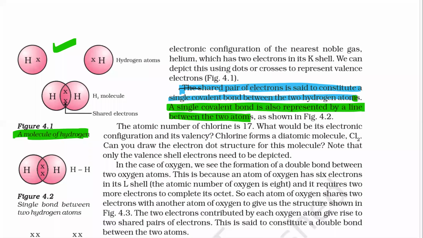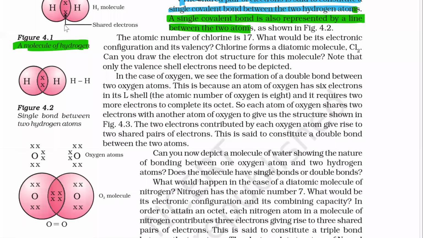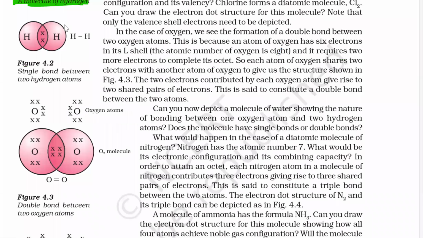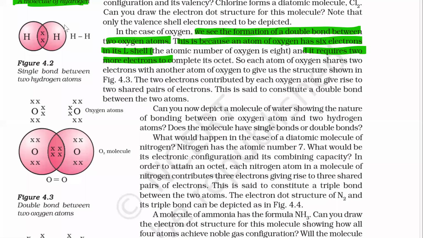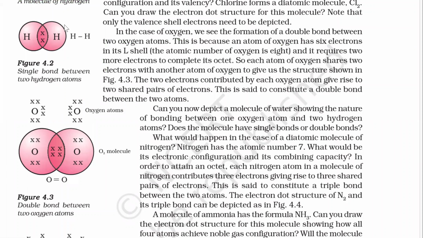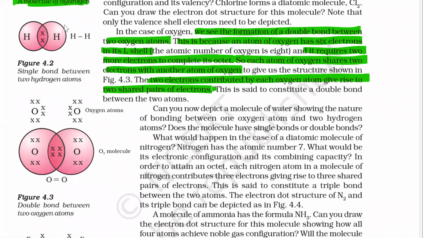Okay. Now, in case of oxygen, we see the formation of a double bond between the two oxygen atoms. This is because an atom of oxygen has 6 electrons in its L shell and it requires 2 more electrons to complete its octet. So each atom of oxygen shares 2 electrons with another atom of oxygen. The 2 electrons contributed by each oxygen atom give rise to 2 shared pairs of electrons. This is said to constitute a double bond between the two atoms. And if you are asked to explain this oxygen, you have to make this figure also.